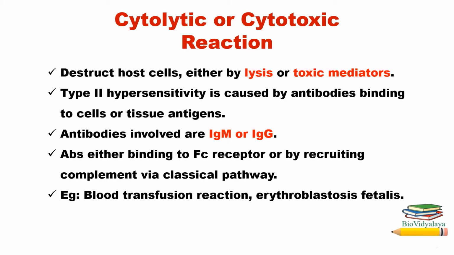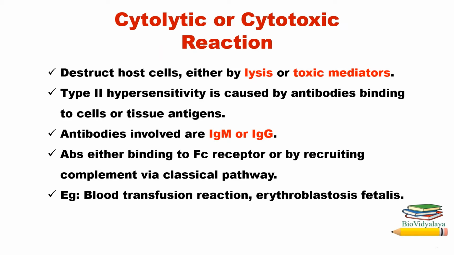After binding to cells or tissue antigens, this antibody can bind to the Fc receptor of some immune cells. We know that Fc receptor is present in some immune cells like NK cells, neutrophils, macrophages, eosinophils.